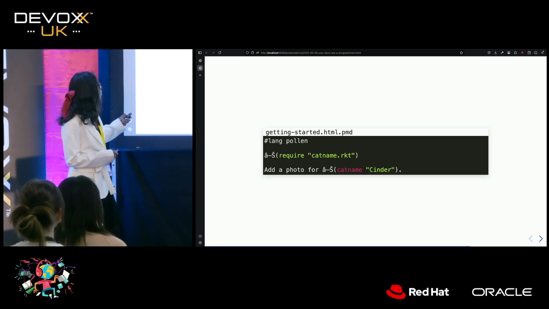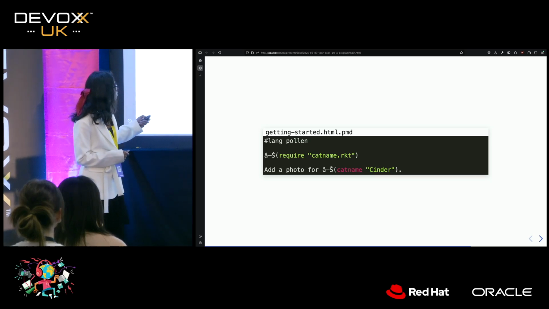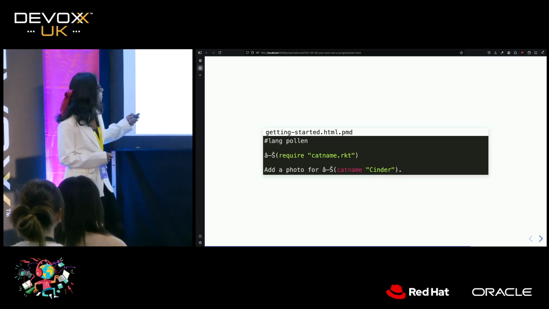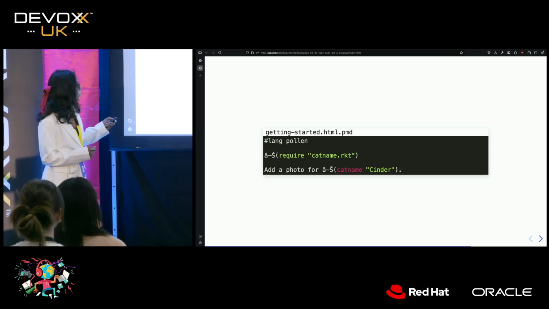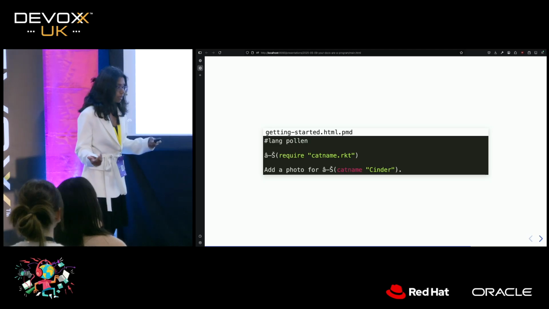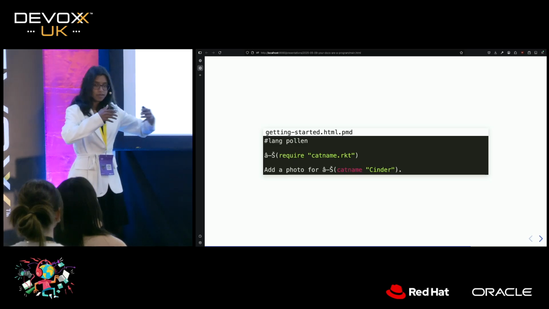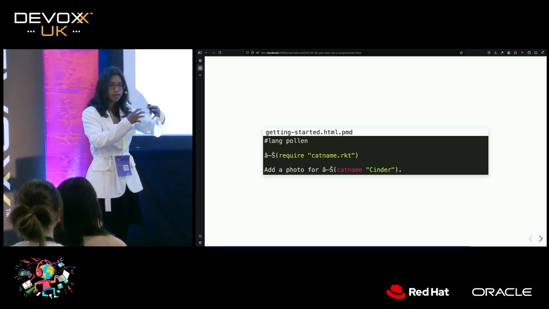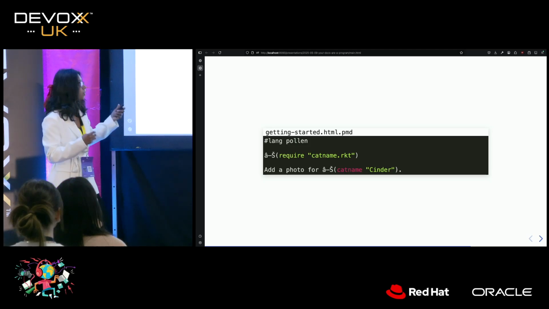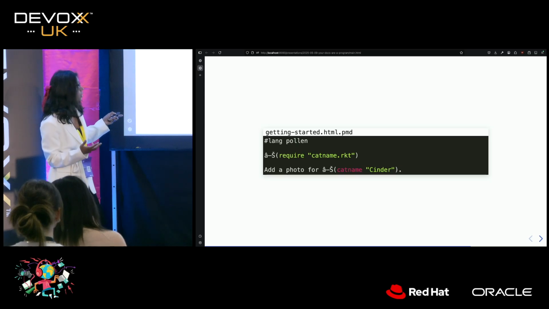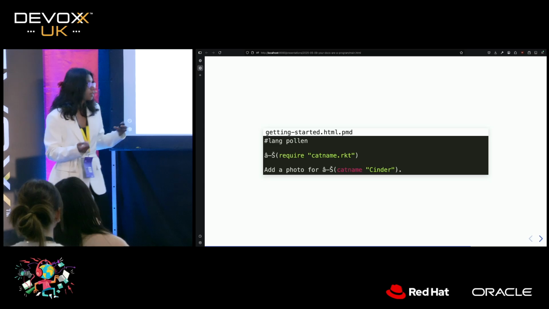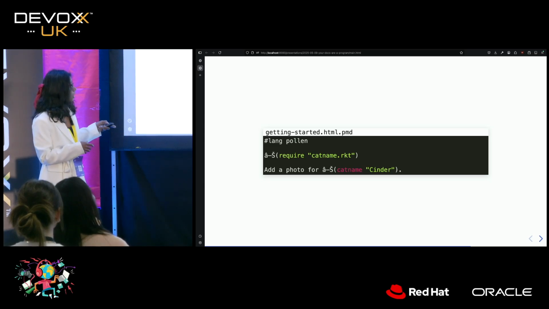Okay, that's odd rendering there. Sorry about that. So we can actually use this. We can actually use the catname file that we've just defined inside our getting started file. So as I said, right, we've seen how we can call Pollen code from Racket. We can actually also call Racket from Pollen. So we can write require inside our Pollen code to go and get the catname file, and then refer to the catname function.